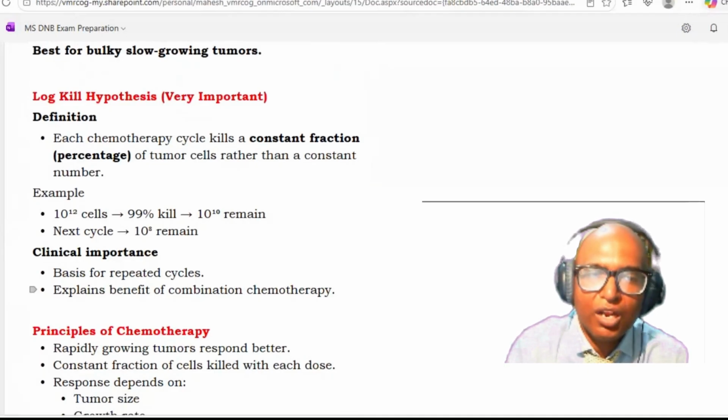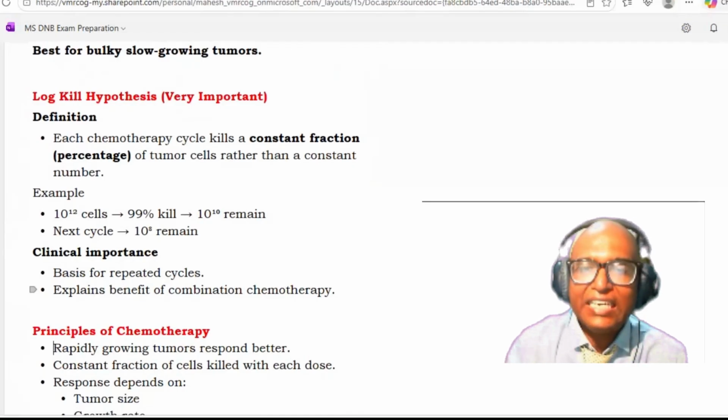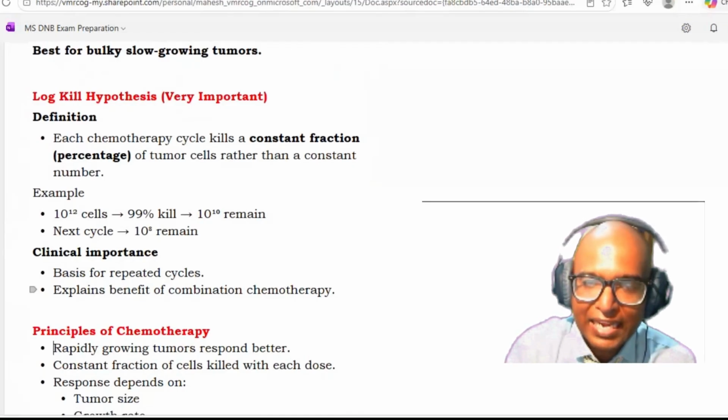So what is the log kill hypothesis? When you give a chemotherapeutic drug in a specific cycle, each chemotherapy cycle will kill a constant fraction, that means a constant percentage of the tumor cells, rather than a constant number. Suppose a particular drug is killing 90% of the cells in each cycle.